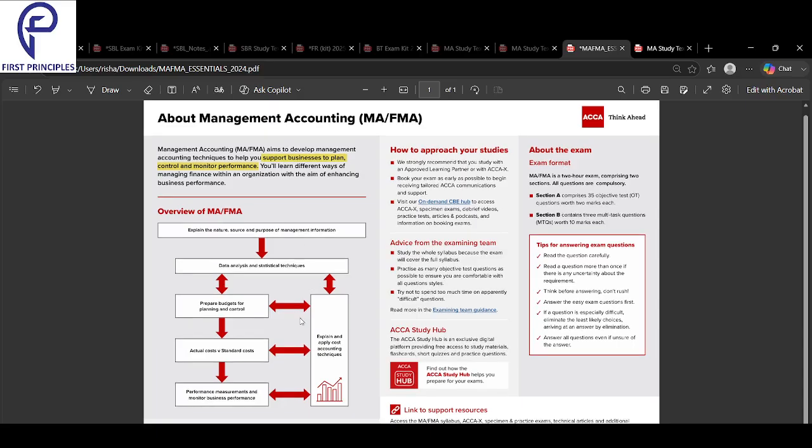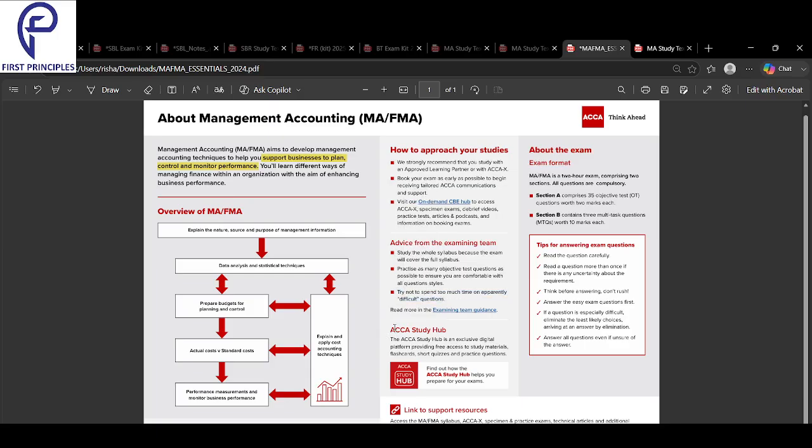Next, we look at how to study. How exactly should we approach our studies? Obviously we have to study the full syllabus. We have to ensure that we are not missing out anything and complete the entire syllabus. If you're going to practice MCQs a lot, the idea is to have it 100% objective. Next, use the CBE platform and don't spend too much time on apparently difficult questions. We have to ensure that we're getting a lot of practice. Some are difficult, some easy, but ensure that a lot of questions have been solved.